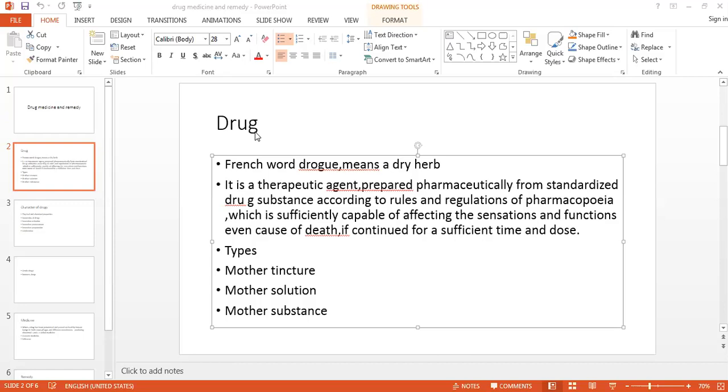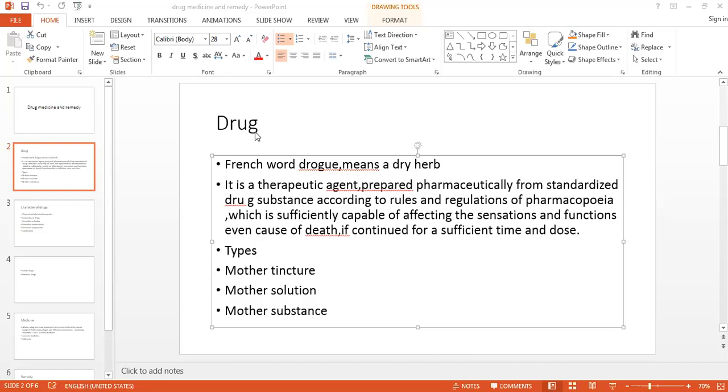So according to H. Robert, the drug is any material agent in however attenuated form. Attenuated form means it is a potentized form, the ingestion of which is capable of so disturbing this balance of vital forces that the functioning of one or more organs of the body is no longer carried out to the best of the whole, and any material substance capable of acting on a living organism is a drug.